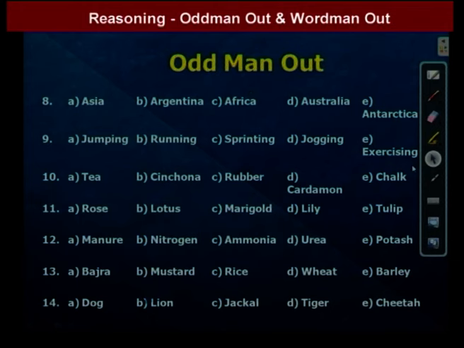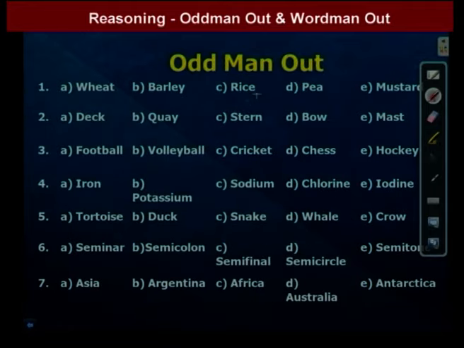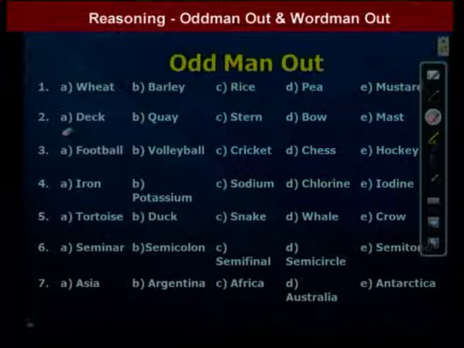Rice is our answer. We go to the next question: deck, quay, stem, bow, mast. These are parts of ships. Except quay, all the remaining are parts of the ship. That means in the given five words, option B is our answer.